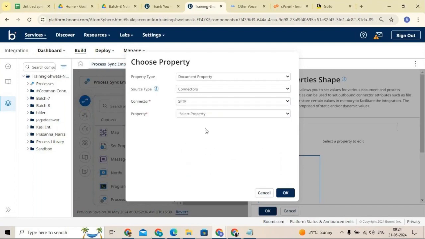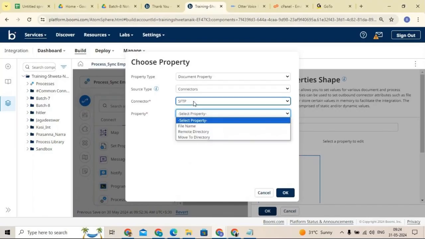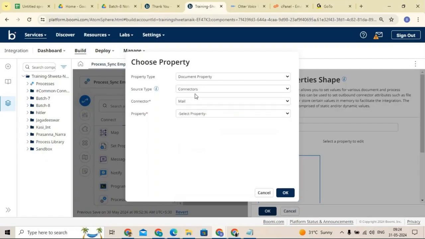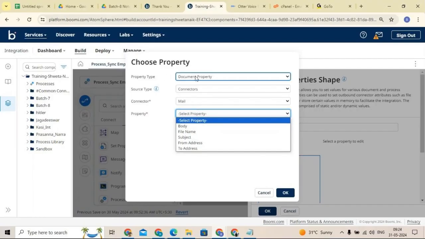Likewise, you can see here file name, remote directory, move to directory, different things we have. So let's take a mail connector, as I mentioned. Body, file name, subject, from address, to address, these are all the values we can assign. Depending on our scenarios, we can use the document property and assign the values.